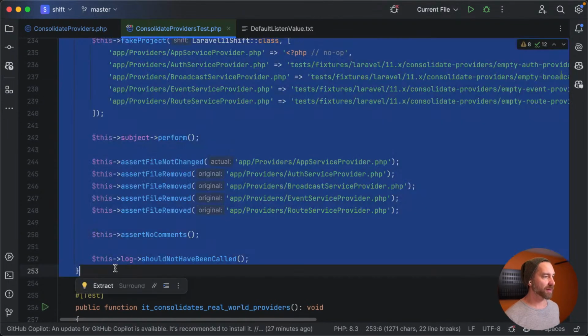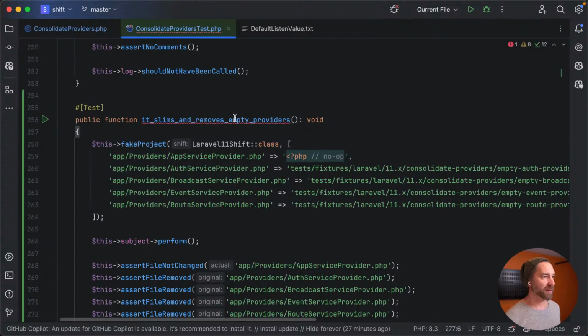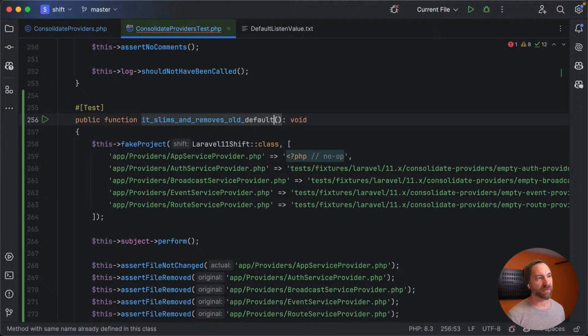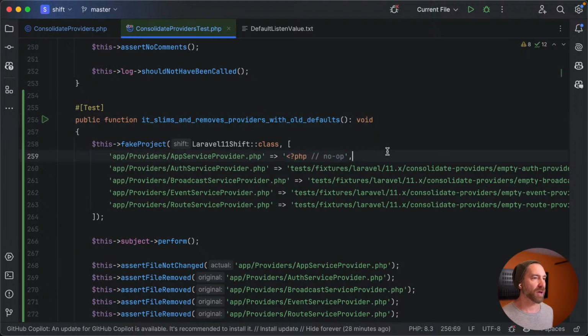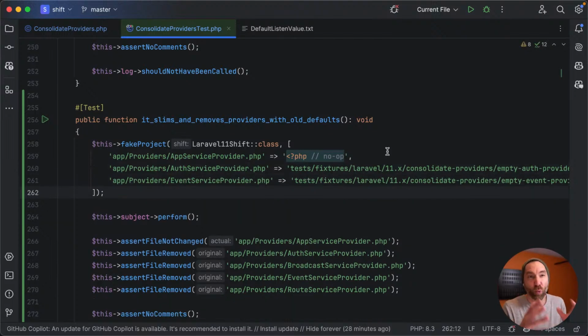Let's do this. Let's say it slims and removes providers with old defaults. How about that? This is a good one. Okay, so we're going to leave the app service provider fine. We're going to bring in a new auth service provider and a new event service provider. So we can just write one test and drive both of these out.